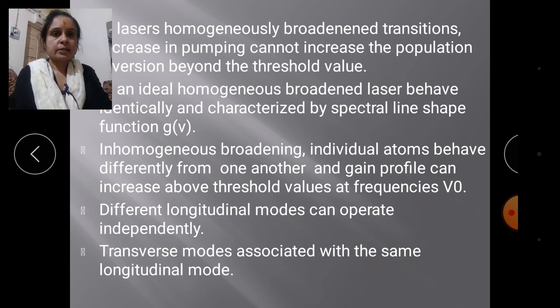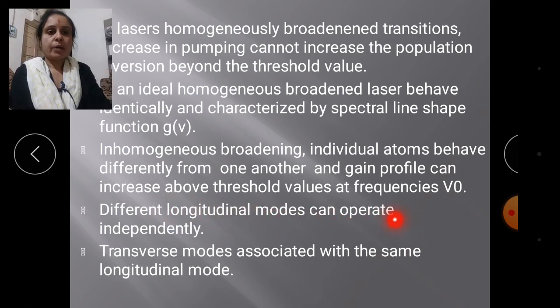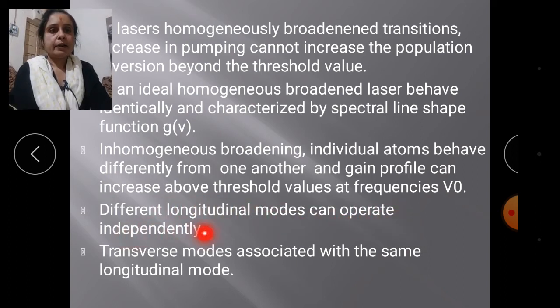In that case the pumping may be increased, and the gain at other frequencies can also be defined in the form of oscillation frequencies. So the different longitudinal modes can occur and operate independently.